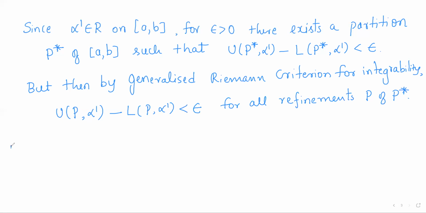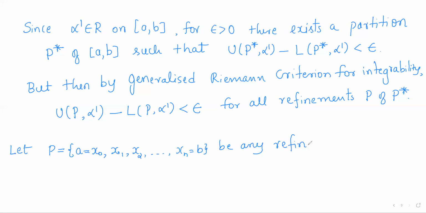Let P equals {x0, x1, x2, and so on up to xn} be any refinement of the partition P star of the closed interval [a, b].